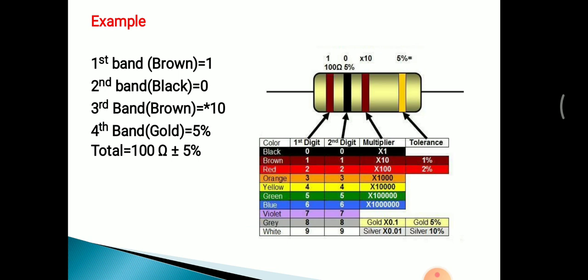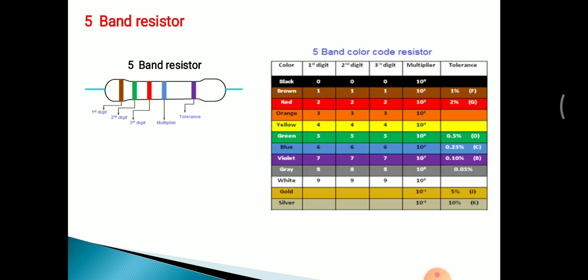The third is the multiplier, brown, which is multiplied by 10, and the fourth band is the tolerance, that is 5% gold. So when we combine this, the resistance value is 100 ohm plus or minus 5% tolerance.